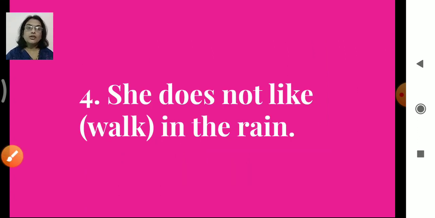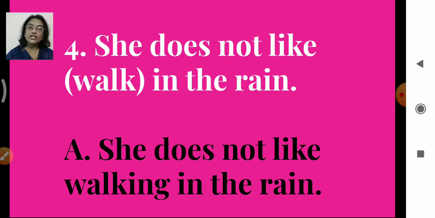Fourth one. She does not like walk in the rain. Okay, so walk is the word. That walk will change into walking. She does not like walking in the rain. Now children, see that all the words given in the brackets are verbs, right? You know verbs, action words, isn't it? So we are just adding ing to the verb, to the action word.